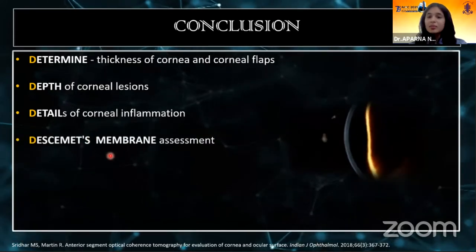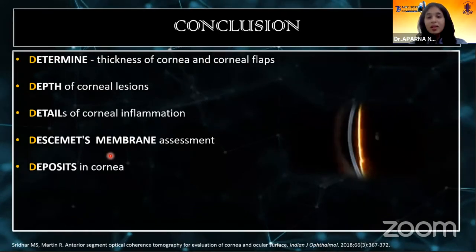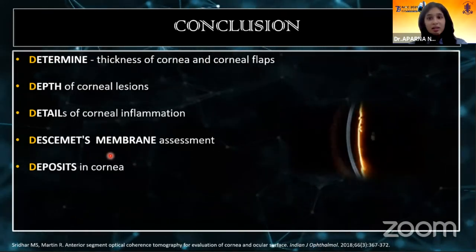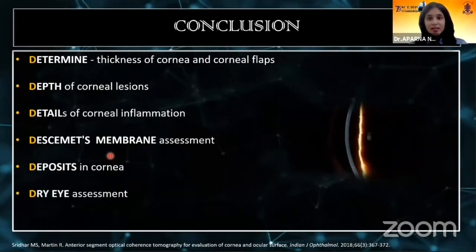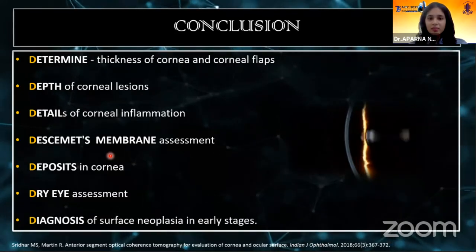To know the Descemet's membrane assessment. To look for deposits in the cornea. For example, in Wilson's disease, the Kayser-Fleischer ring can be identified earlier in ASOCT. In case of dry eye assessment, and also in early diagnosis of OSSN.